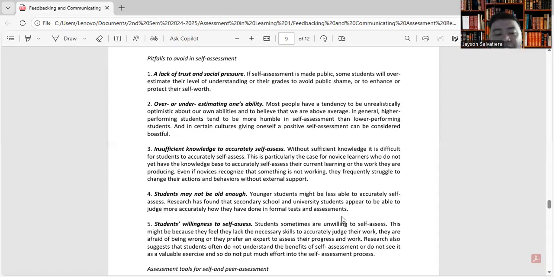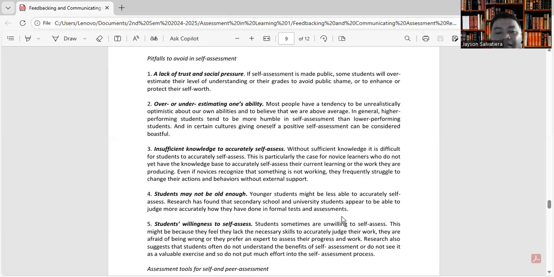Number 4, students may not be old enough. Younger students might be less able to accurately self-assess. Research has found that secondary school and university students appear to be able to judge more accurately how they had done in formal tests and assessments.